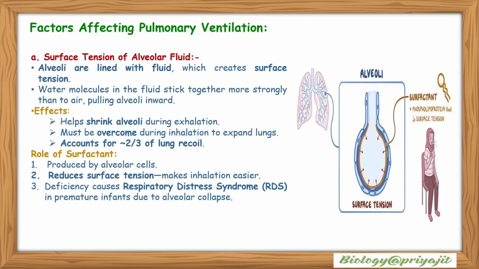Factors affecting pulmonary ventilation: surface tension of alveolar fluid. Alveoli are lined with fluid which creates surface tension. Water molecules in the fluid stick together more strongly than to air, pulling alveoli inward. Effects: helps shrink alveoli during exhalation, must be overcome during inhalation to expand the lungs, accounts for approximately 2/3 of lung recoil. Role of surfactant produced by alveolar cells: reduces surface tension, makes inhalation easier. Deficiency causes respiratory distress syndrome or RDS in premature infants due to alveolar collapse.